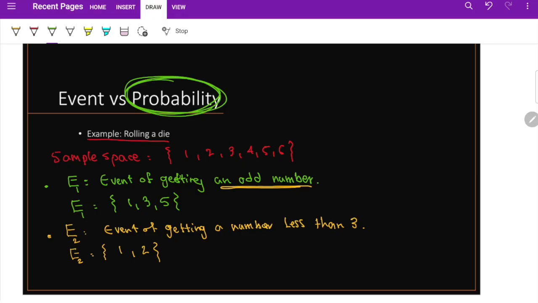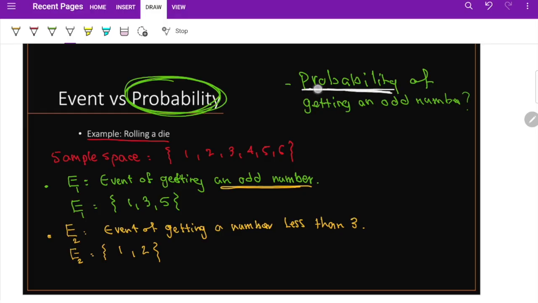So if I ask you, without doing any math or statistics, what is the chance that you're going to get an odd number? What is the probability of getting an odd number? Remember, we said the probability is a number between 0 and 1. Maybe you're going to use the word chance. What is the chance of getting an odd number when you roll the die?